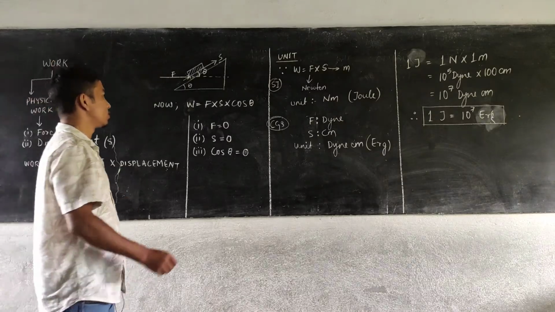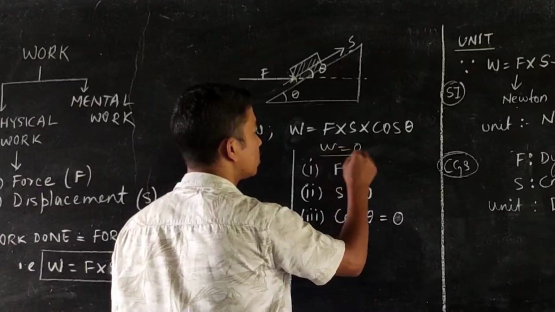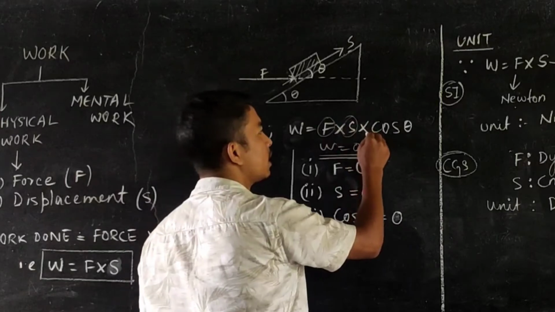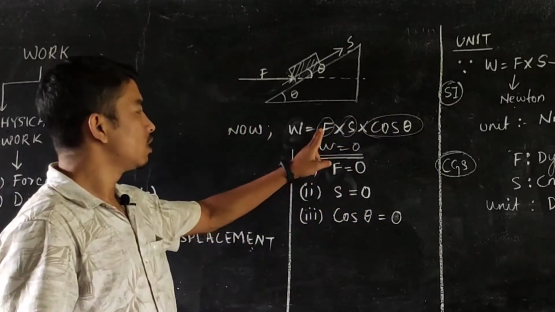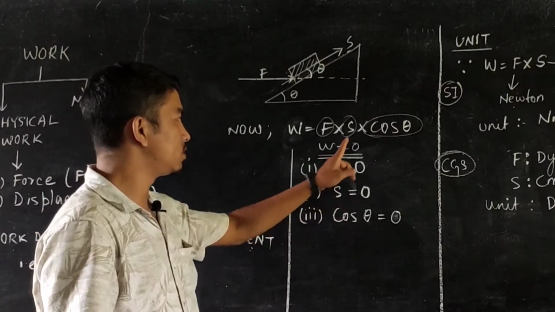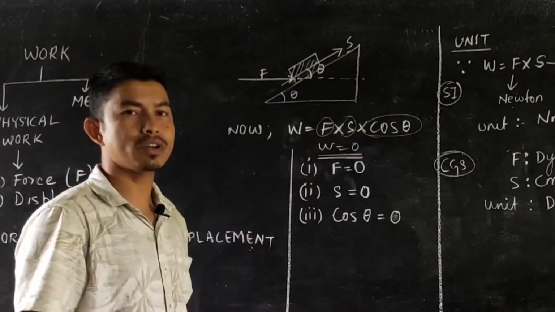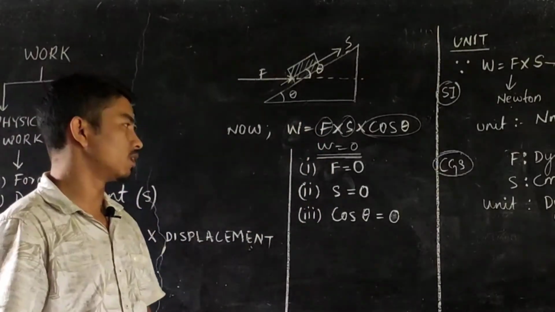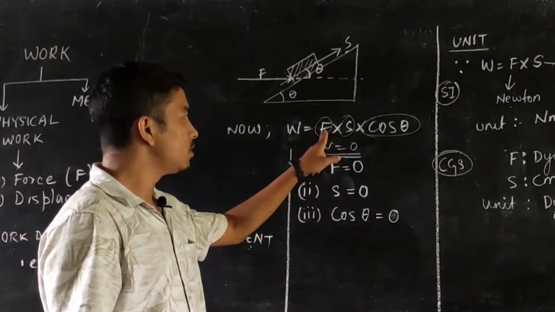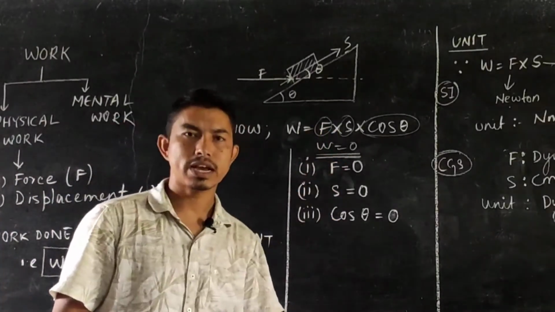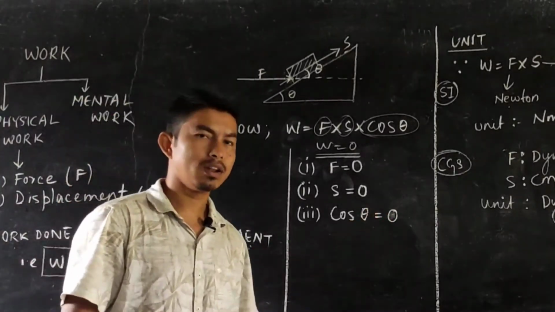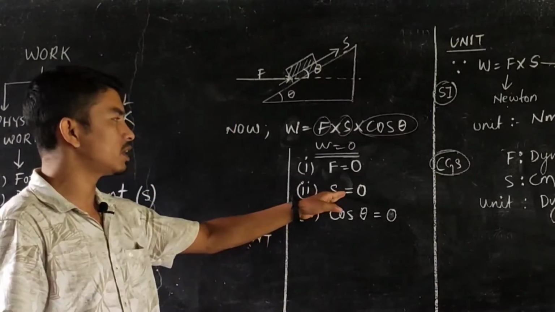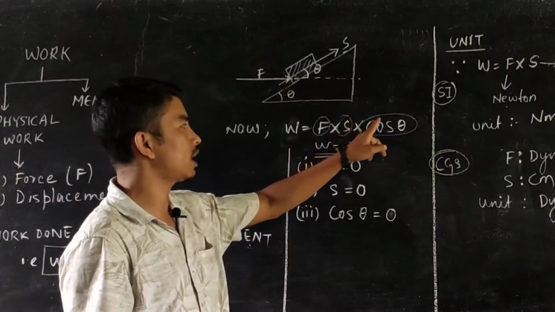Now coming to the cases when the work done will be equal to 0. Since work is the product of three quantities, the force, displacement and cos theta, if any one of them is 0, the whole product is going to be 0. The first case: when no force acts on a system, you are not doing any kind of work. The second: even if you are applying a force but that force is not causing any displacement, for example pushing a wall. When you push a wall, though you are applying a force, that force may not produce any displacement. So in that case the work done can be 0.